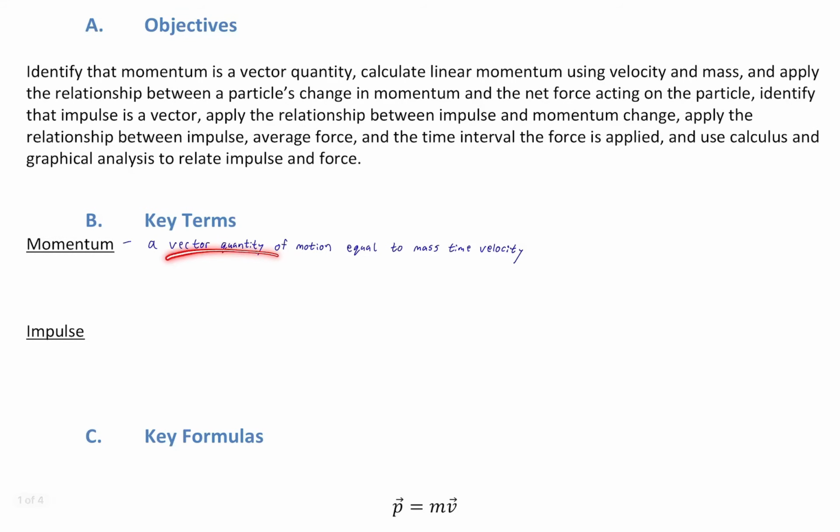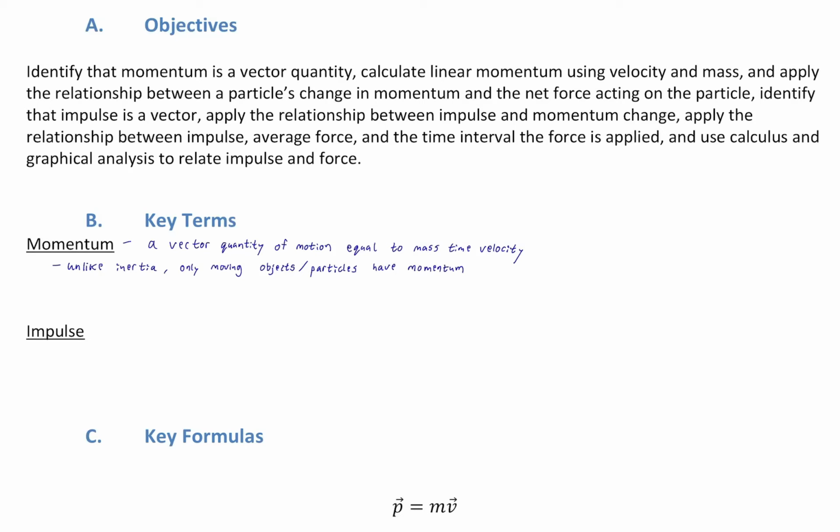It is a vector quantity. That's important, right? So it has direction as well as magnitude. And it's equal to simply mass times velocity. So mass multiplied by velocity is momentum. Unlike inertia, and remember for linear inertia, it's just kilograms. Inertia is a property of matter, it's mass. Only moving objects or particles have momentum.